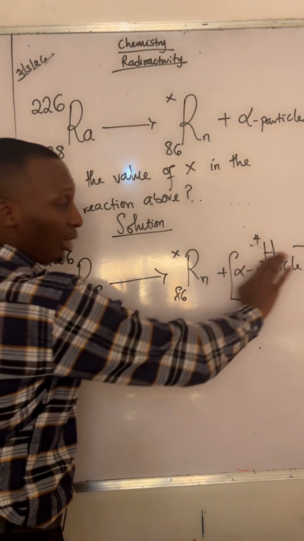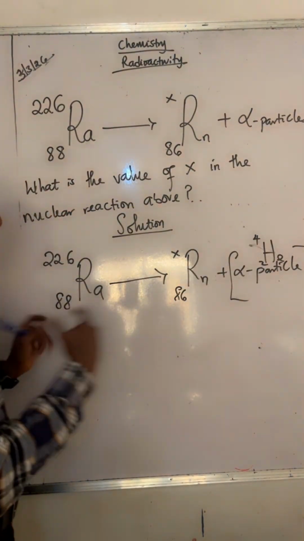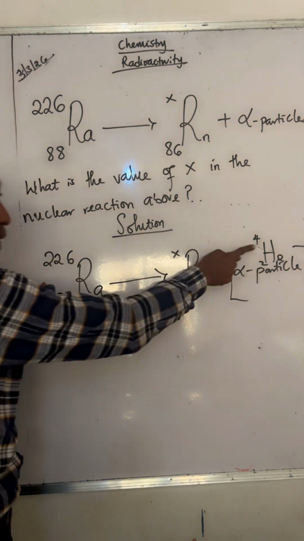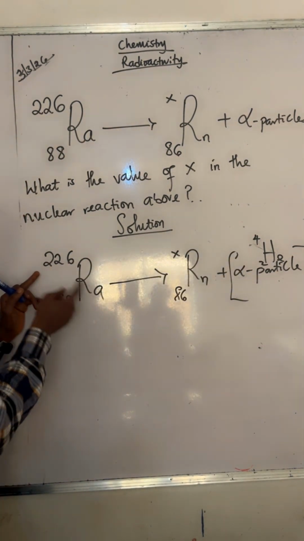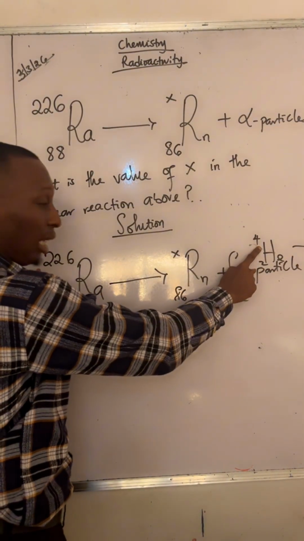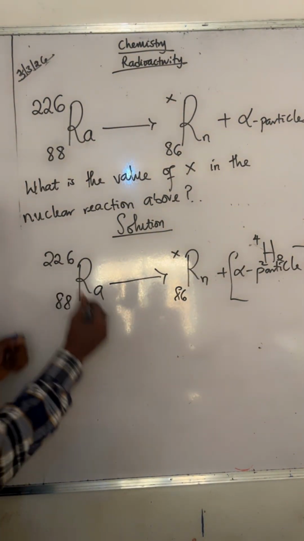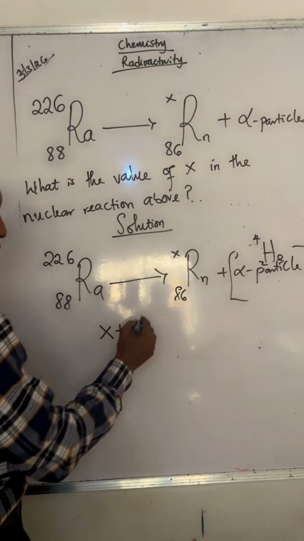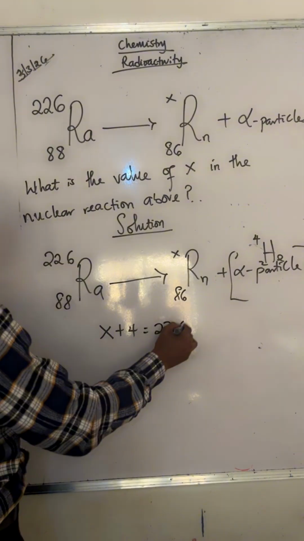So I can replace the whole of alpha with something like this. How many more is needed to make this equal to this? Our aim is to make sure that by the time I have this one and this one together, I get 226. That means if I had x and 4 together, I must get 226.